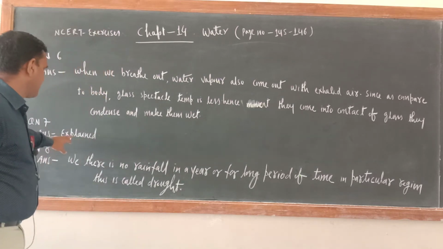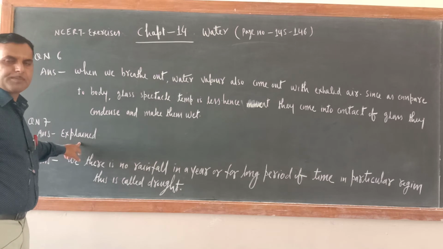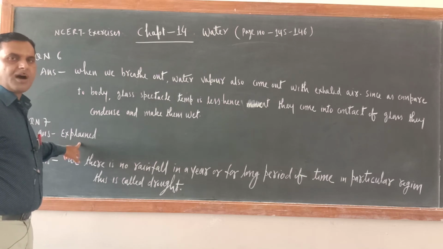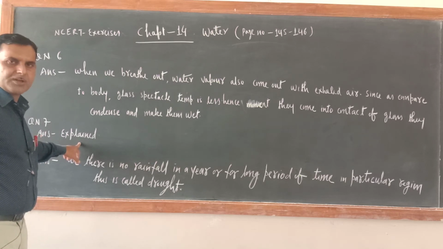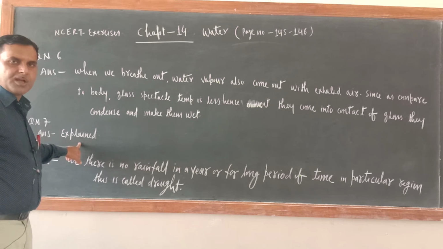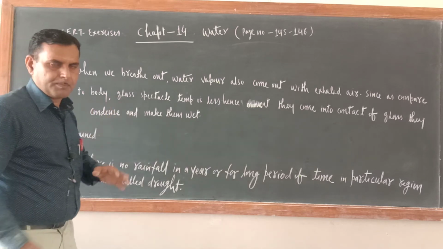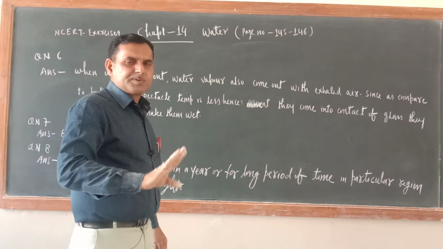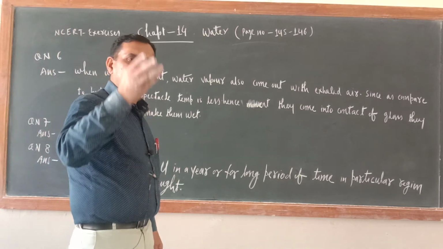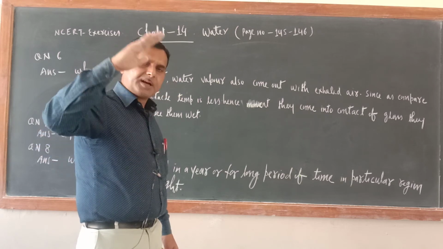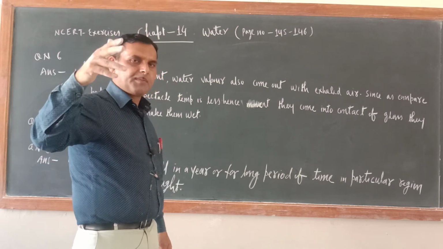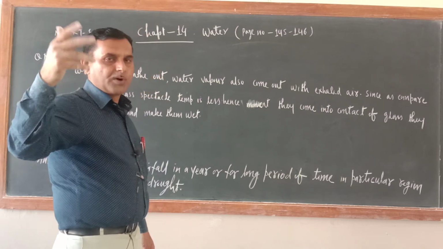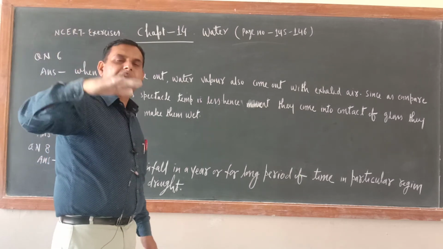Already I have explained this while explaining the chapter. That time I told you how the clouds are formed. Same thing you should write. If you want, I will repeat. Water present on the earth's surface evaporates and forms water vapor, and the water vapor rises up.